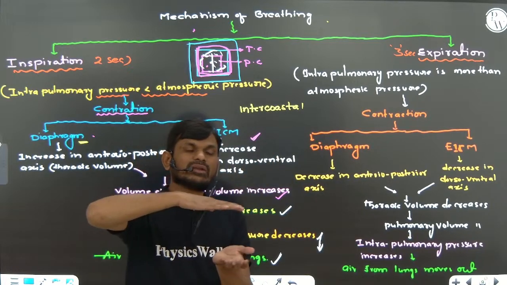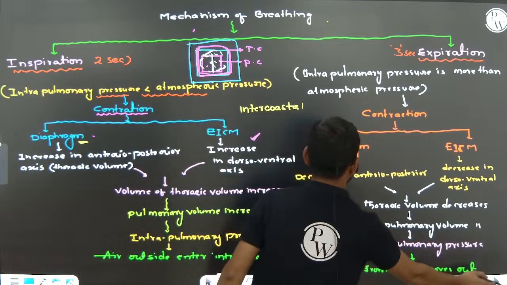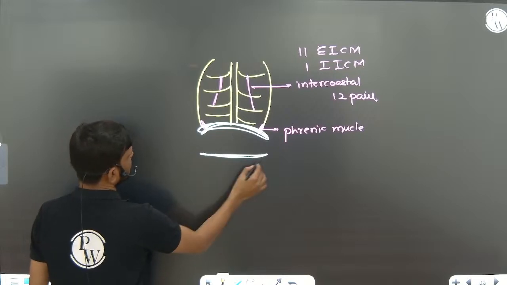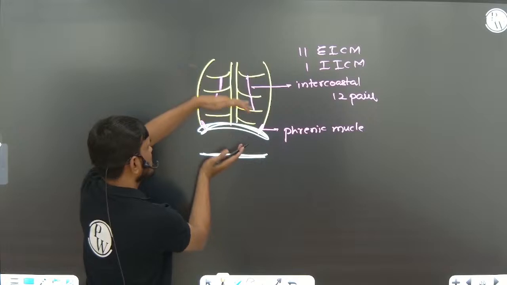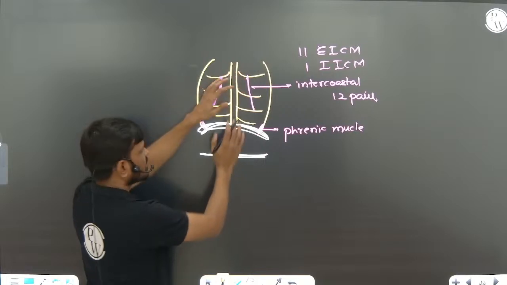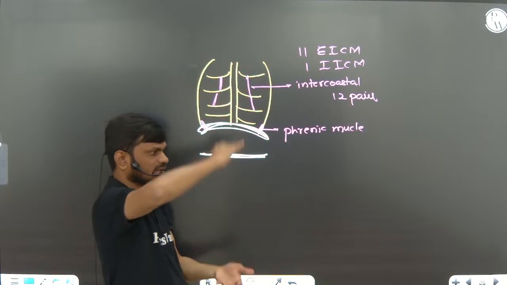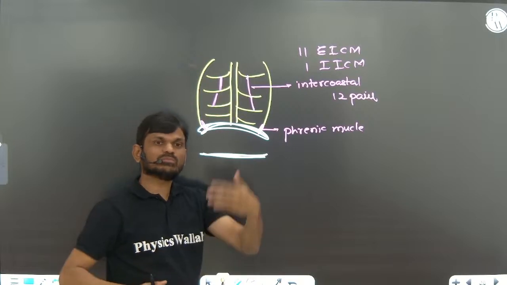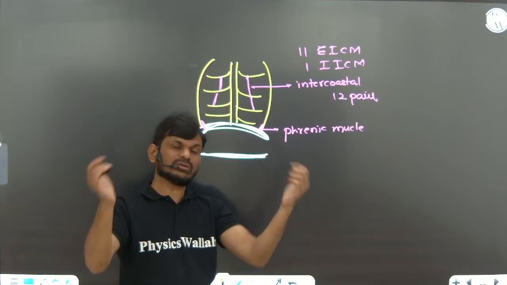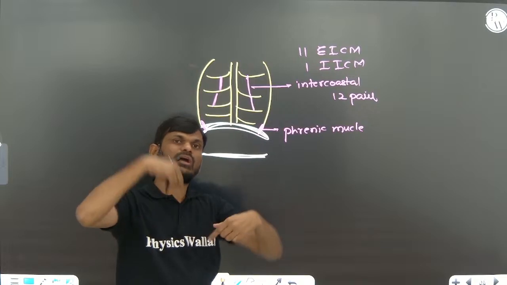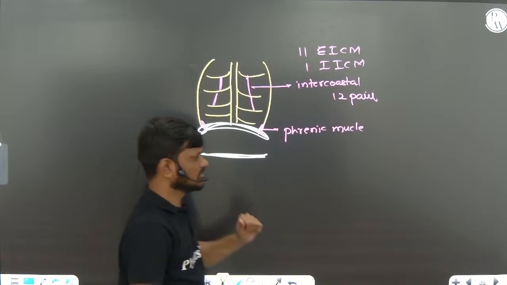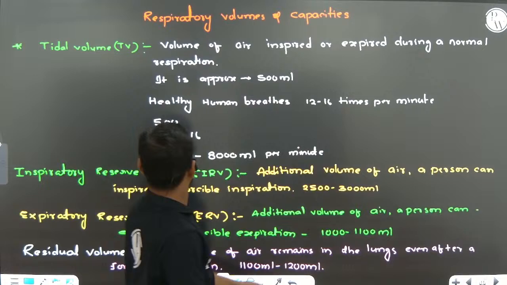Because of contraction of the diaphragm, you can see this dome shaped diaphragm becomes flat, and the cavity increases anterior-posteriorly. When the intercostal muscles contract, the ribs move like this, increasing dorso-ventrally. The volume of the thoracic cavity and pulmonary cavity increases, pressure decreases, and atmospheric pressure is higher, so air from the atmosphere enters the lungs. That is called inspiration.